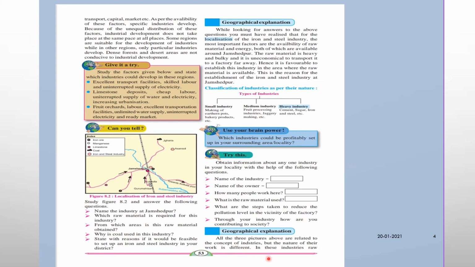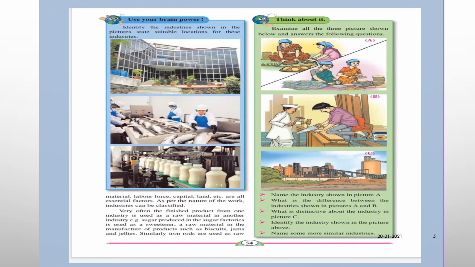All the three pictures above are related to the concept of industries, but the nature of their work is different. In these industries, raw material, labor force, capital, land, etc. are all essential factors. As per the nature of the work, industries can be classified. Okay.